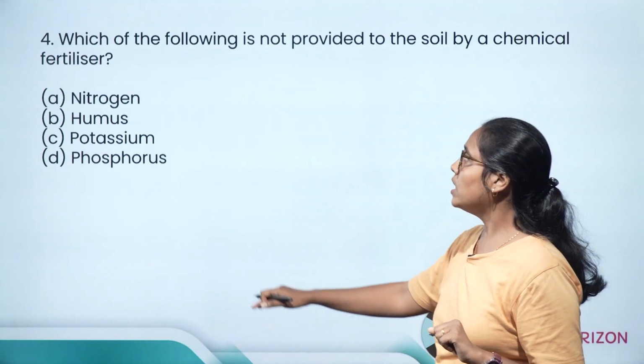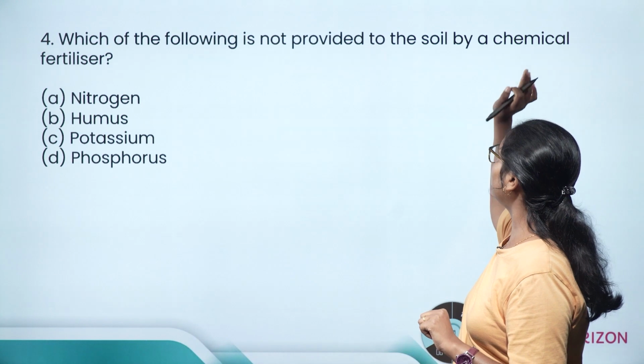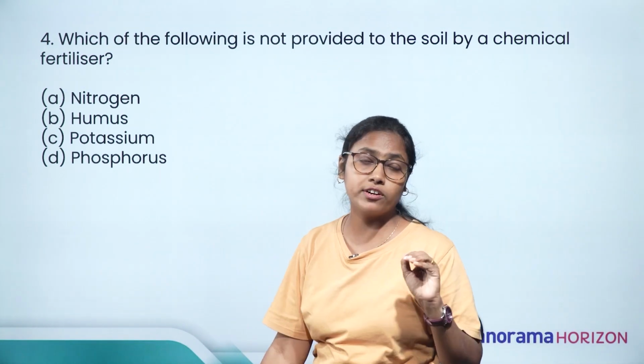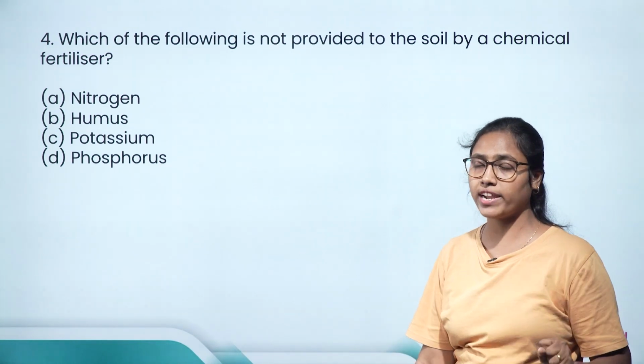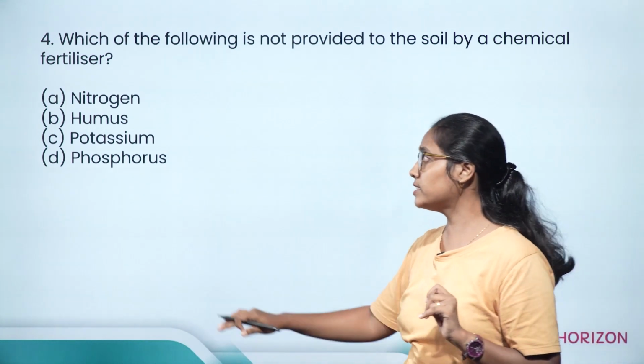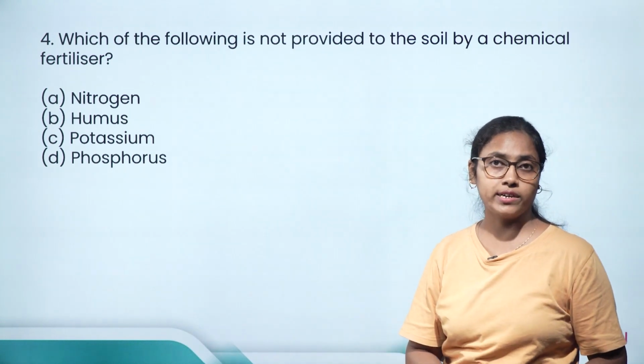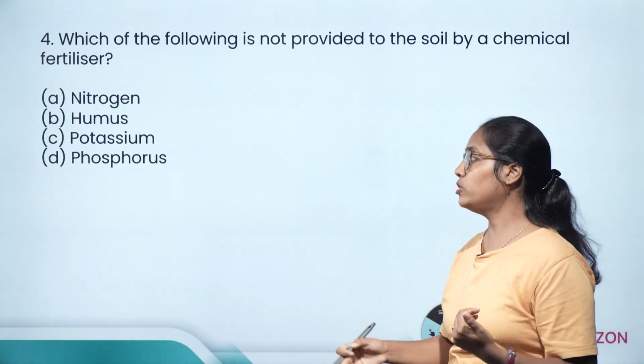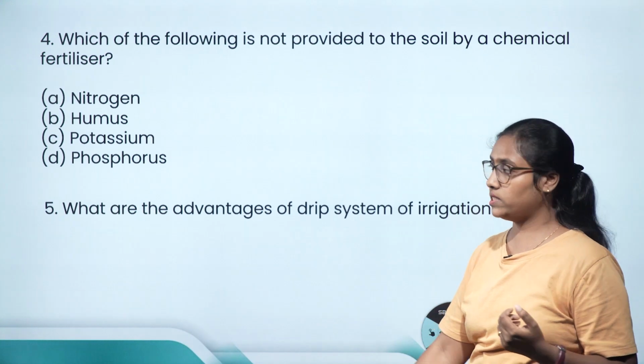Now the next thing, which of the following is not provided to the soil by a chemical fertilizer? We have seen the differences and we know what is not provided. It is humus. Humus is provided by manure and not by fertilizers.